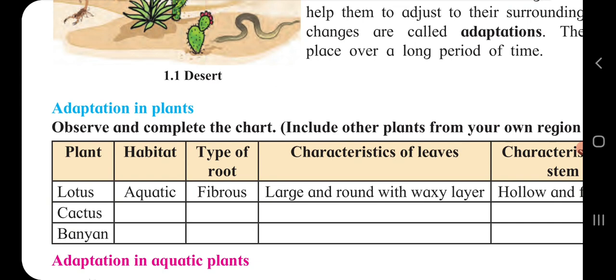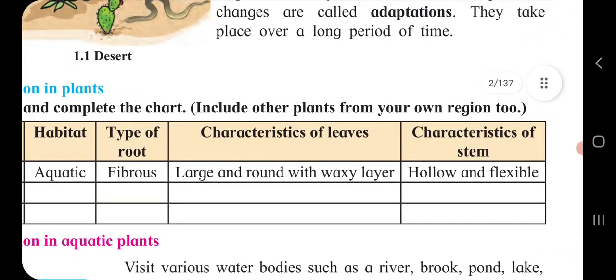Leaves of lotus are round and waxy. Now the characteristic of the stem is hollow and flexible. Hollow means inside the stem nothing is there, it is empty. And flexible means if we want to turn it, we can turn it.